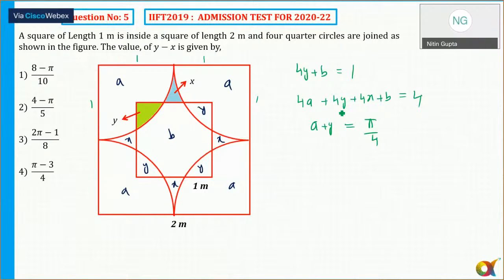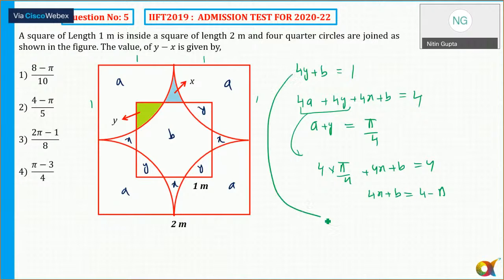So I need to find out y minus x. So in 4a plus 4y, I can substitute pi by 4 from the second equation. So 4 into pi by 4 plus 4x plus b is equal to 4. From here I get 4x plus b is equal to 4 minus pi. And the first equation says 4y plus b is equal to 1. Take a difference. If I take a difference, it comes out to be y minus x, which is equal to 1 minus 4 plus pi.